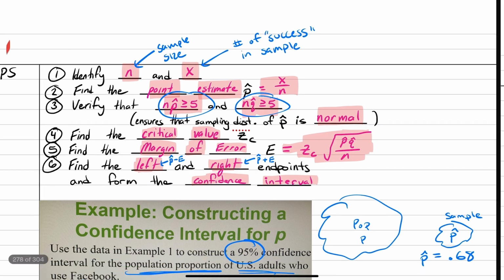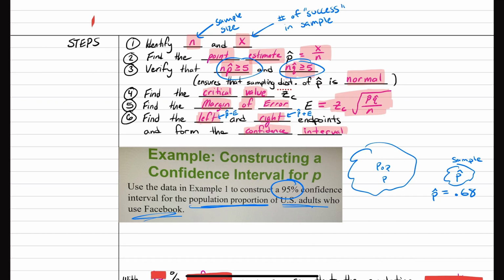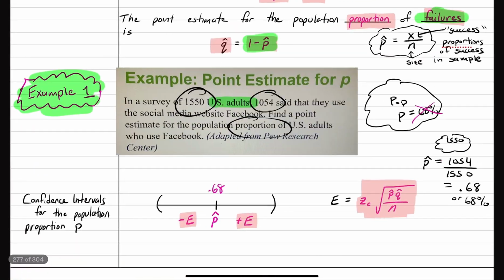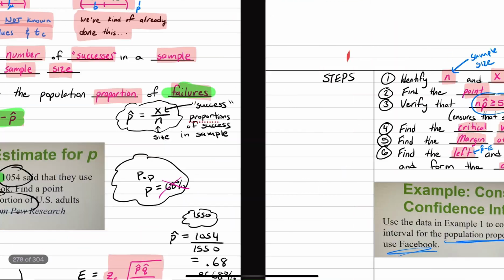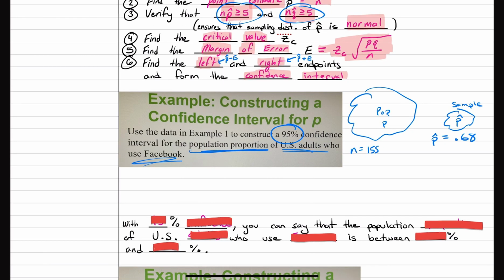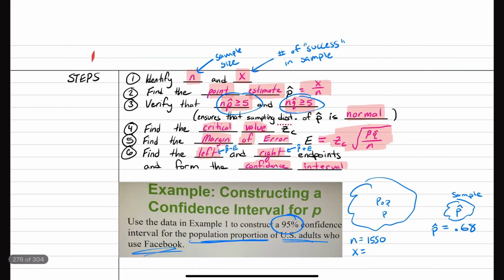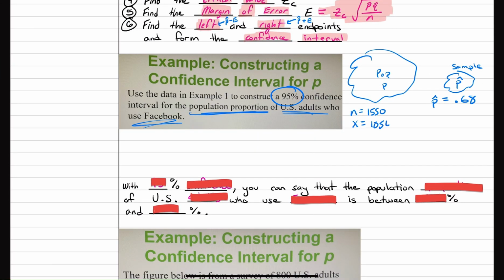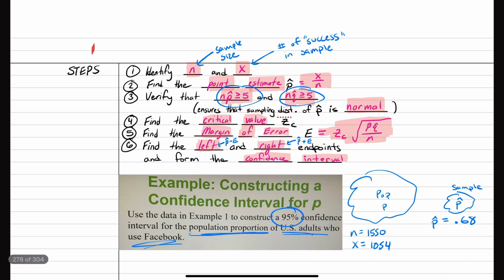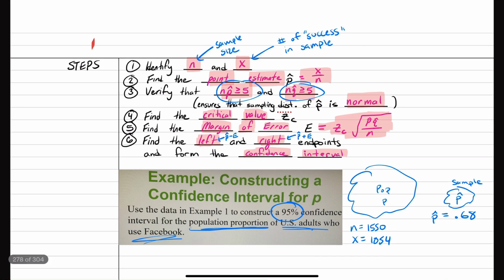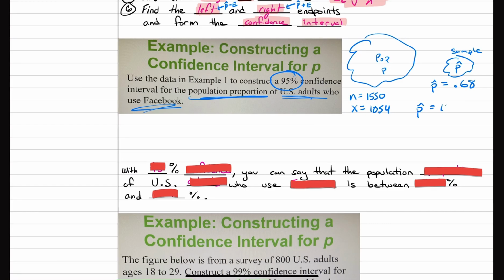Now, before I start jumping into using formulas, again, we have to check these conditions, all right? So I'm going to follow the steps, and hopefully it makes it easier for you. Step 1, identify n and x. So n is, if I go back, 1,550. So n is 1,550, and x would be the amount of successes, and there were 1,054 people that said that they do use Facebook, so we will count those as successes. So step 1 done. Step 2, find the point estimate. Well, we already did that, right? Point estimate would be 1,054 divided by 1,550, and that is that 0.68.